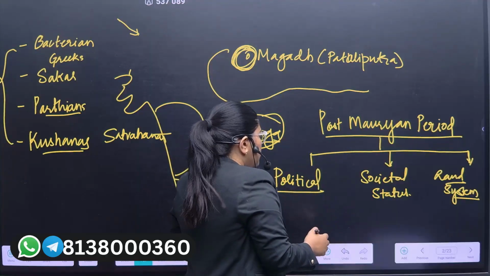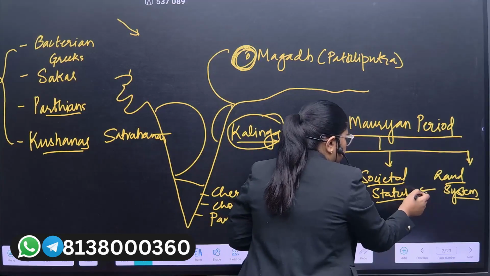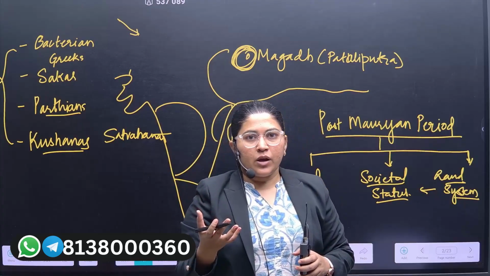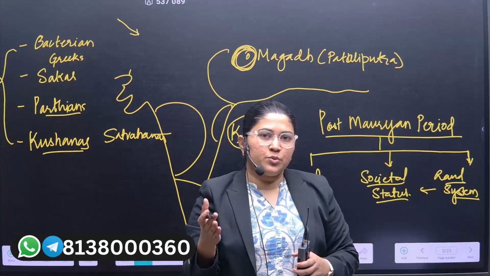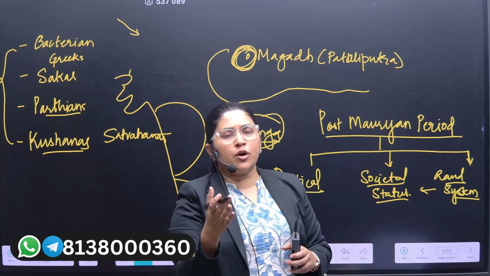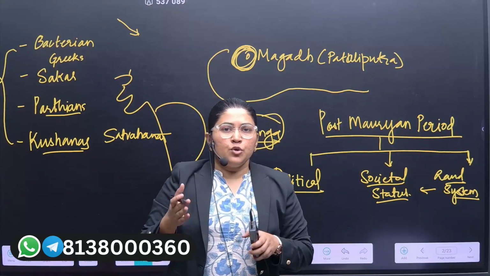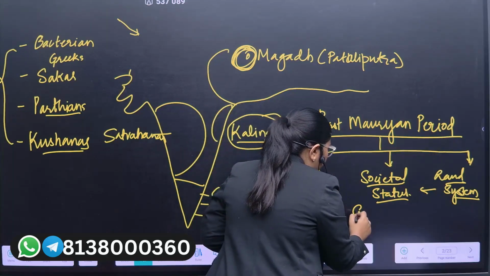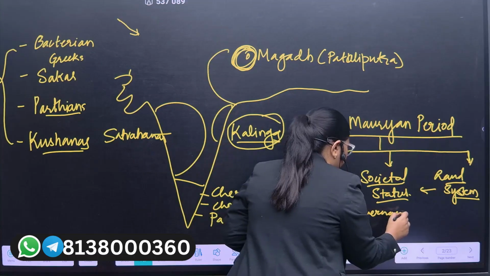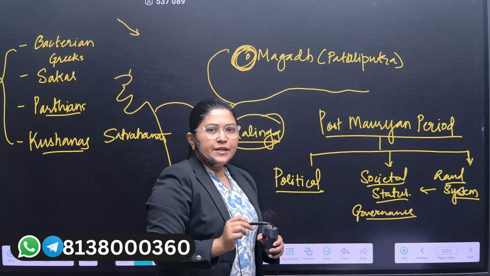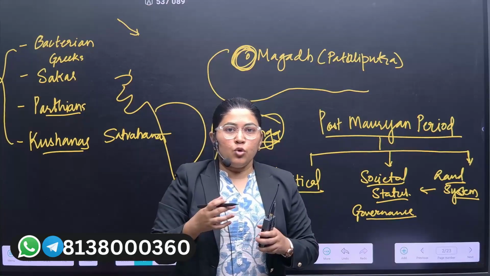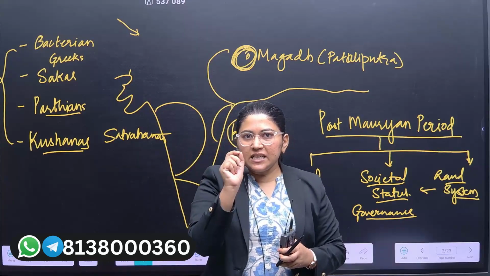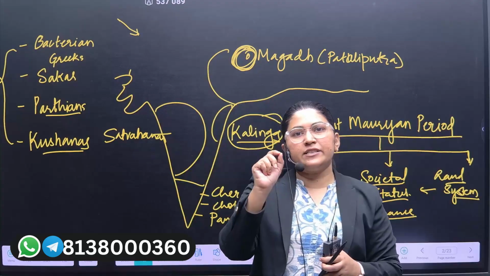Now, as the societal status changes, we find different governance systems arising. Once the economic situation gets weaker and weaker, you will find that during this period the governance system will focus on the common man. The common man will try to speak for himself through literature and inscriptions. Up till the Mauryan period, we have seen that inscriptions consisted only of the kings and the noble people.